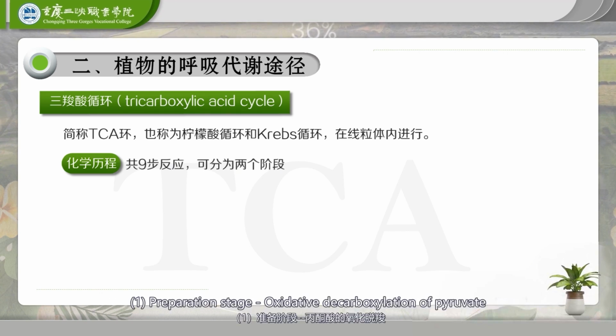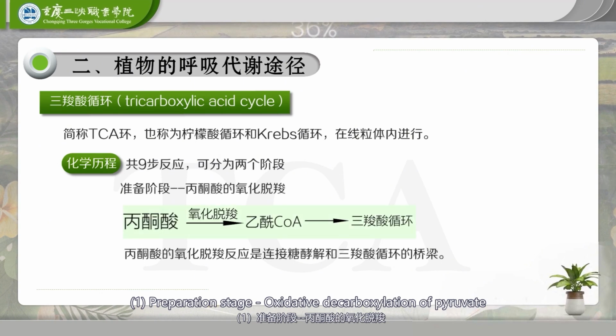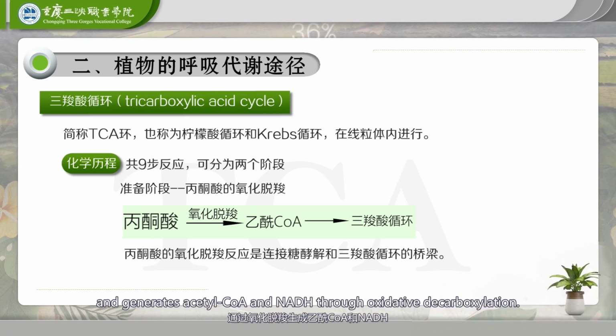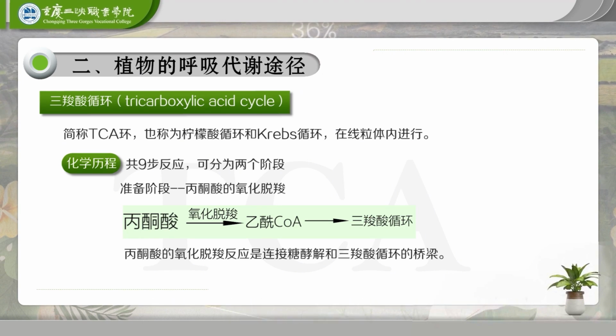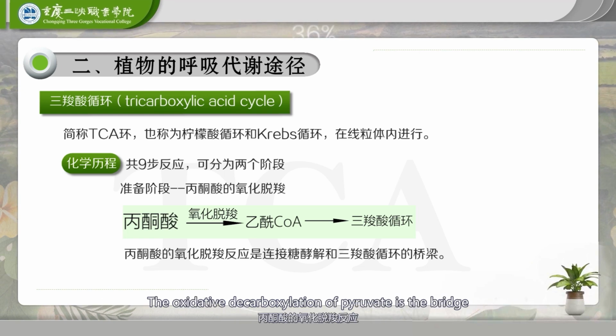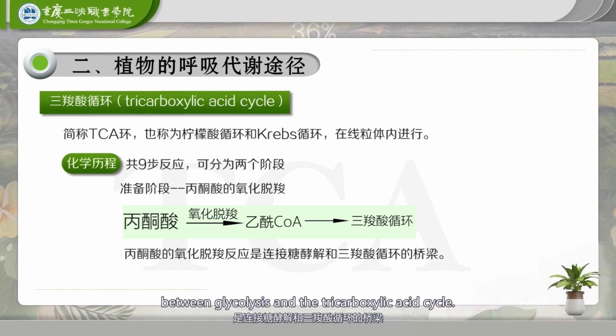1. Preparation stage, oxidative decarboxylation of pyruvate. Under aerobic conditions, pyruvate enters the mitochondria and generates acetyl-CoA and NADH through oxidative decarboxylation. The acetyl-CoA then enters the tricarboxylic acid cycle for complete decomposition. The oxidative decarboxylation of pyruvate is the bridge between glycolysis and the tricarboxylic acid cycle.